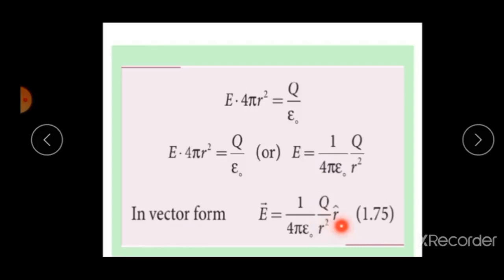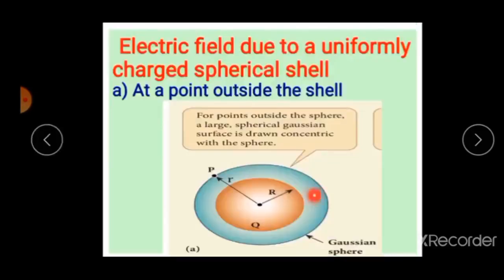Now listen student, it can be seen from this equation that the electric field at a point outside the shell, see the diagram, will be the same as if the total charge on the shell is concentrated at its center.